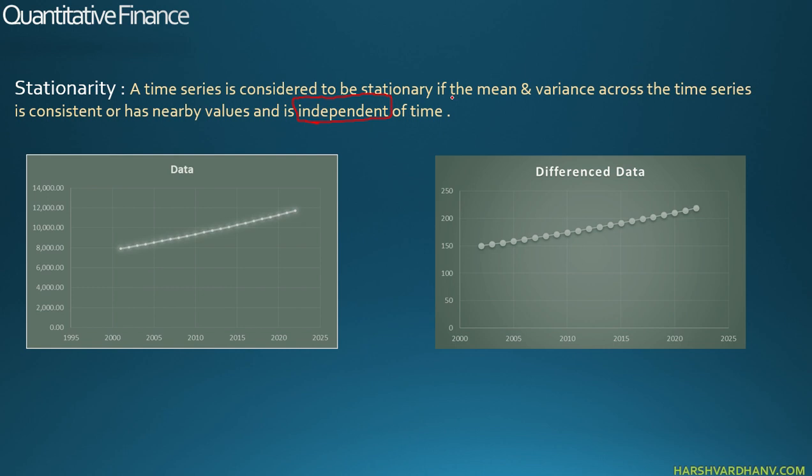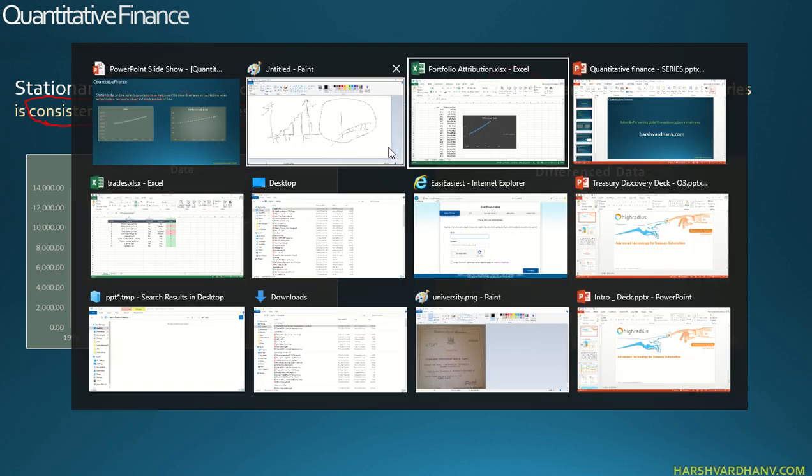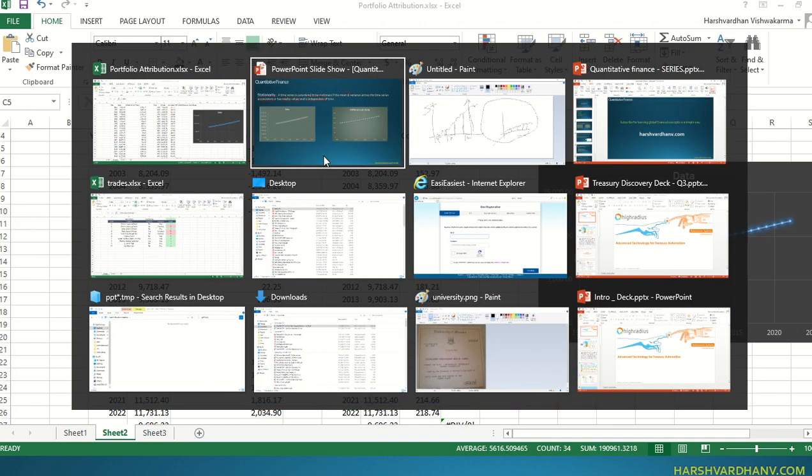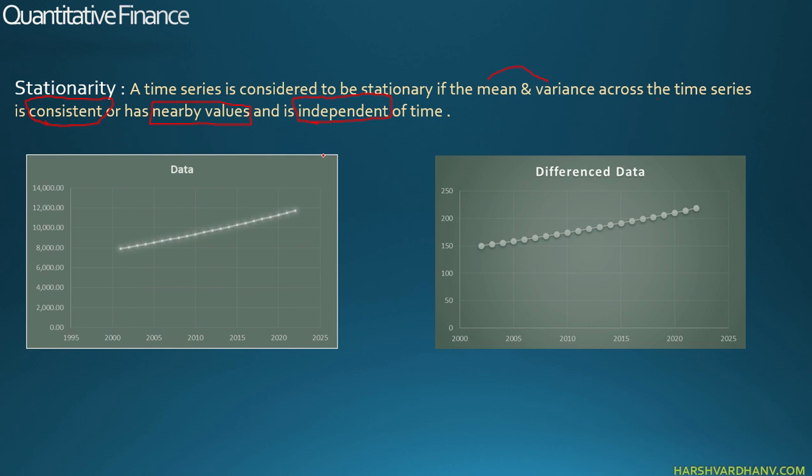So the first thing in time series data is that the data has to be stationary. A time series is considered to be stationary if the mean and variance across the time series are consistent, not constant. Consistent means it could be in a range but not constant, or has nearby values, which means it can be close to that mean value, but not exactly, and is independent of time. If all these criteria are okay, the time series is said to be stationary. Any data that we get, whether forecasting data, rainfall data, or sales data, we first have to see whether the data is stationary or not.